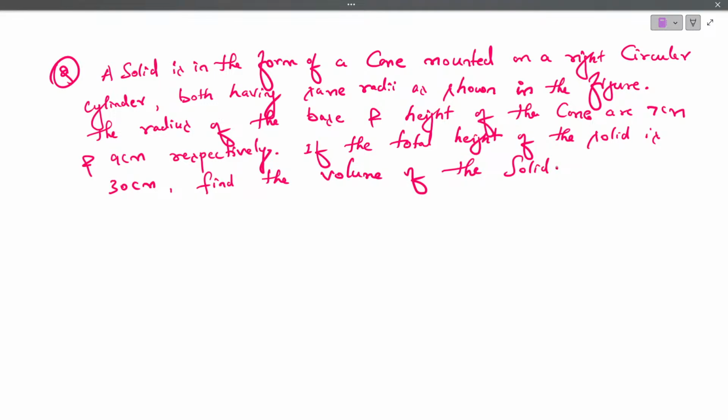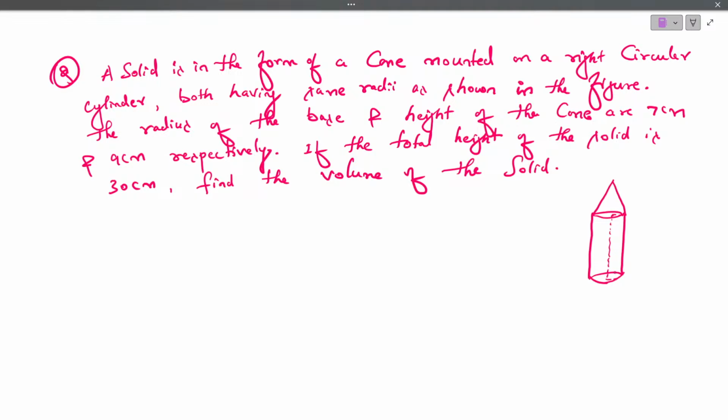Okay. So here the question is, a solid is in the form of a cone mounted on a right circular cylinder. It means that this is a right circular cylinder. Let me consider this as a right circular cylinder. On this, we have a cone mounted on the cylinder as shown in the figure.